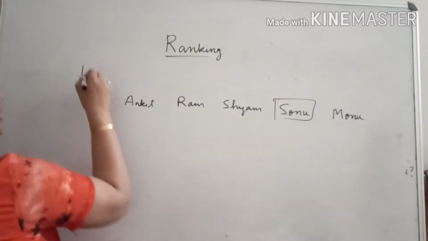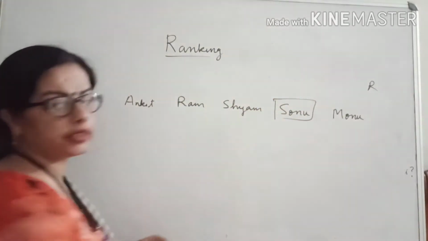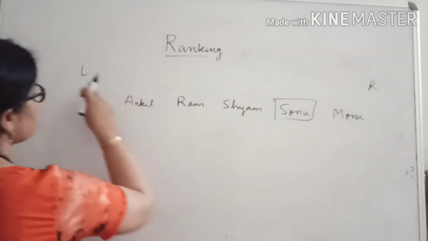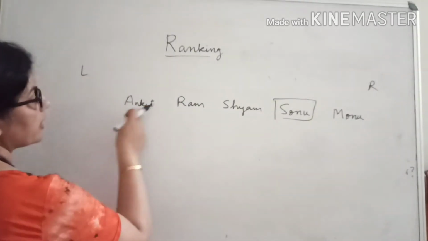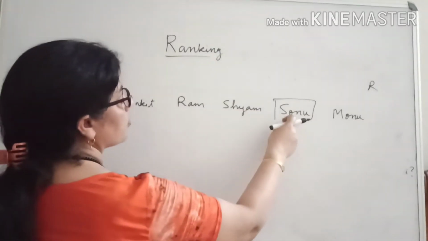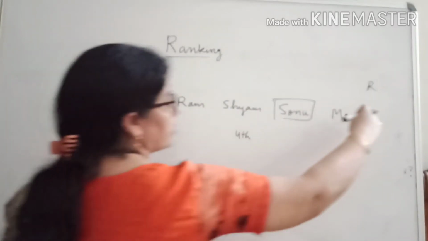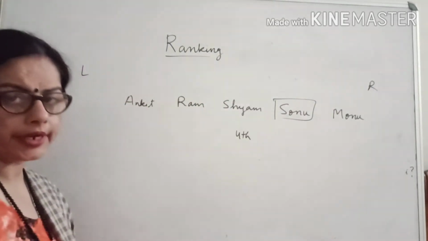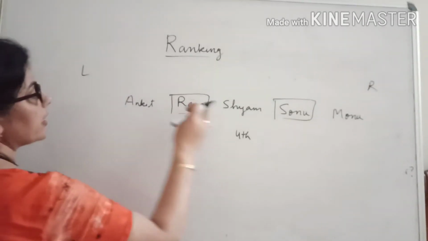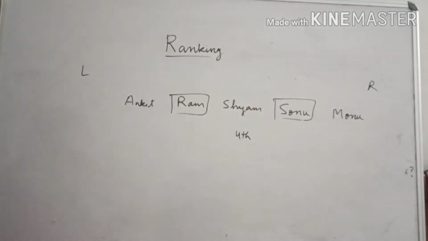This is our left side, this is our right side. Sometimes we write left hand side is equal to right hand side. If we see from the left, what is his rank, position? 1, 2, 3, 4. Means he is 4th position from the left and 2nd position from the right. If anyone asks the position of Ram, 2nd from left and 4th from the right.